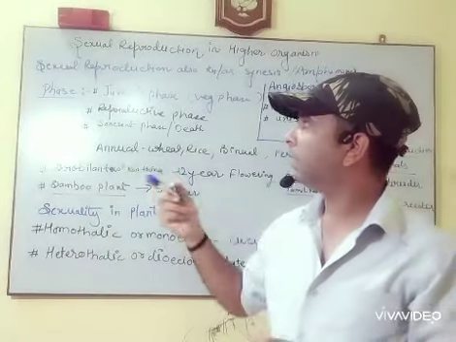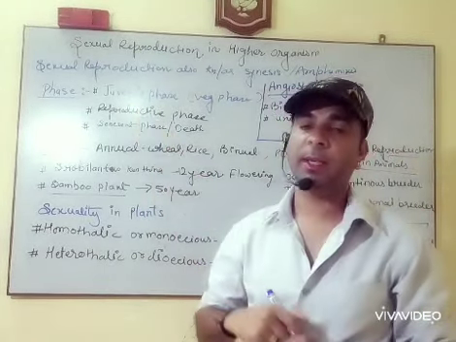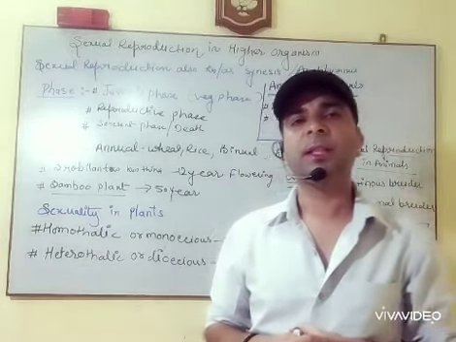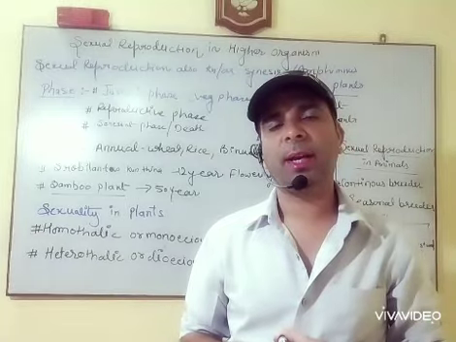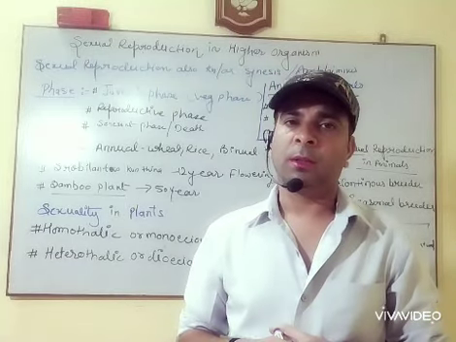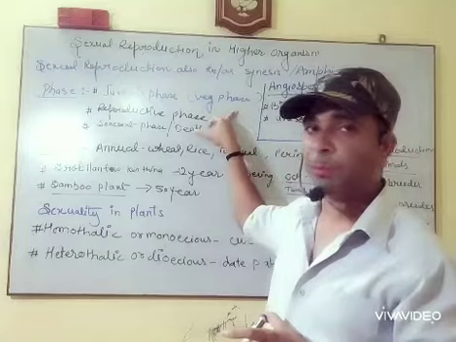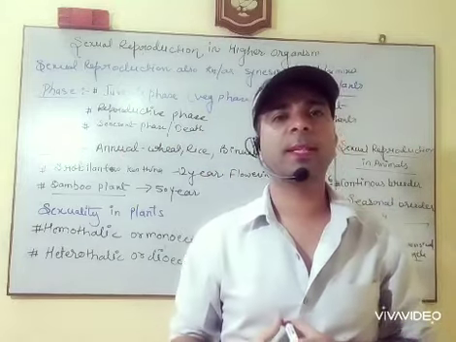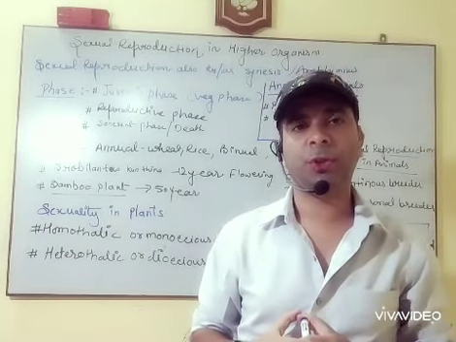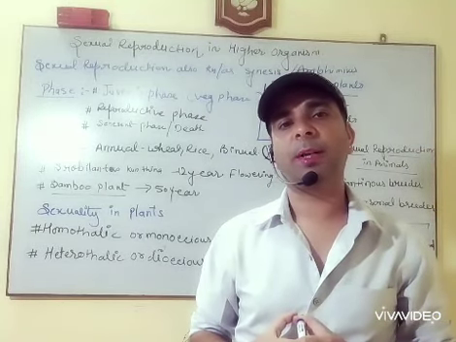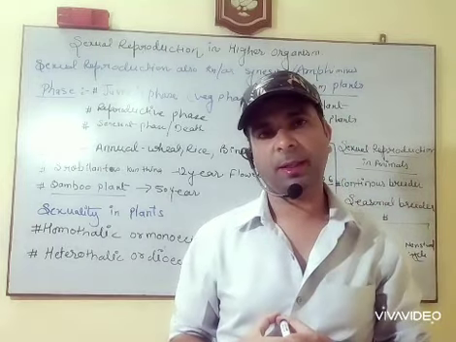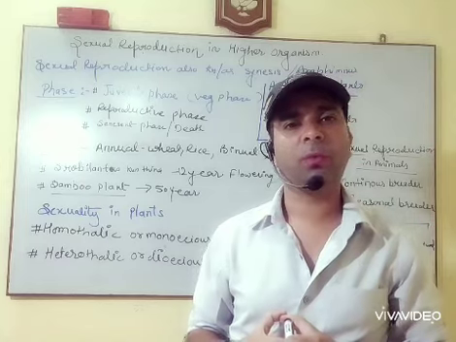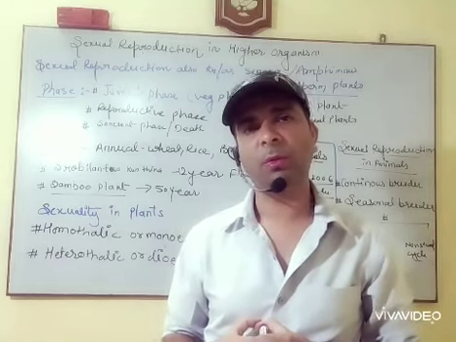Okay, so what are the phases of sexual reproduction? One is known as the juvenile phase, age from 1 to 12. आप जब 1 से लेकर 12 साल तक होते हैं, this phase is known as the juvenile phase. Okay, now the next one, also in plants known as the vegetative phase. The next one is the reproductive phase, the phase in which the organism attains reproduction. वह phase जिसमें कि organism reproduction attain करता है वह कहलाती है reproductive phase.